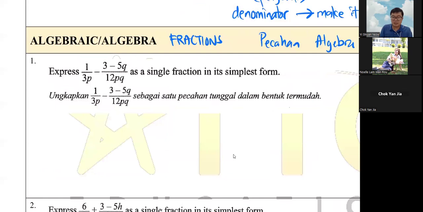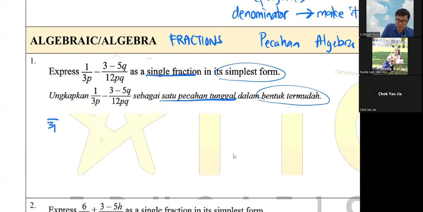I want to do the first one because there's one main point I want to show you. 1 over 3p minus (3 minus 5q) over 12pq, as a single fraction. They ask you for a single fraction, in the simplest form. Let's go. Always copy down the question first.